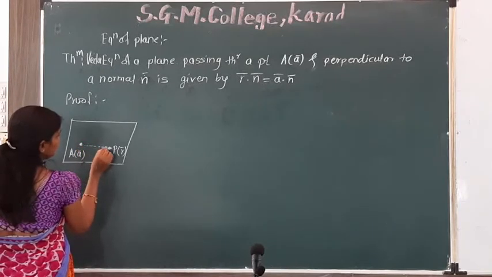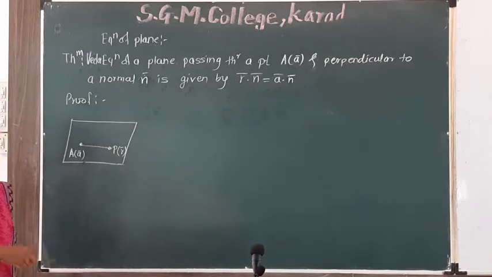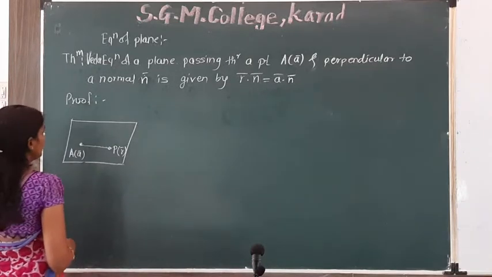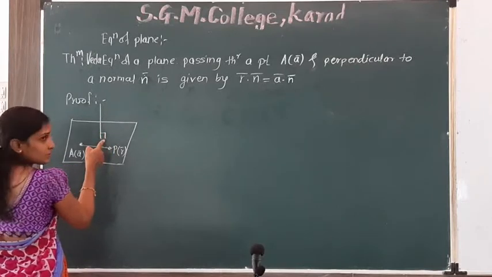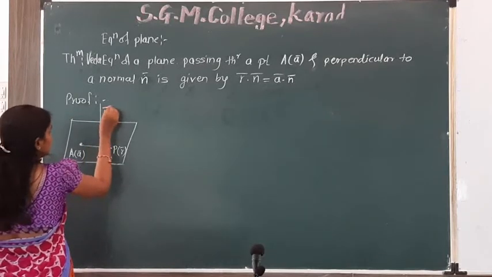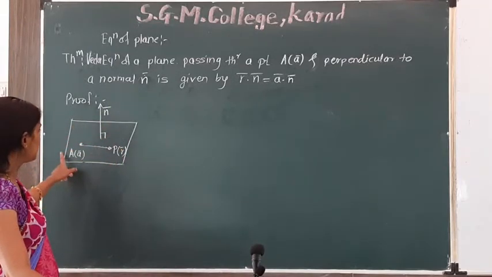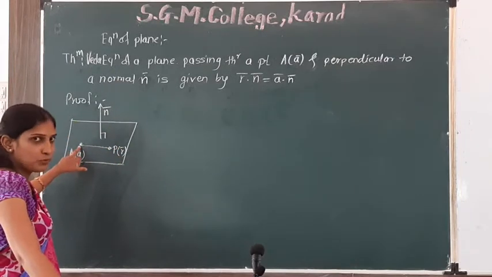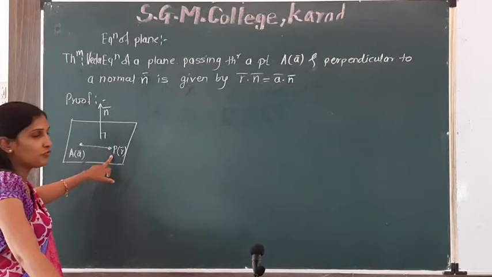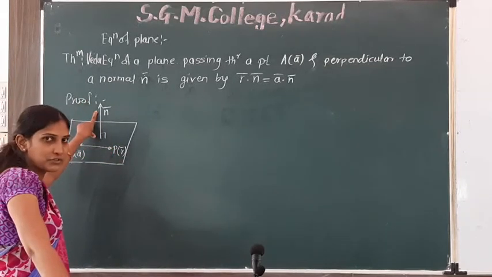This is a line passing through the two points A and P. And suppose this is a normal n bar, perpendicular to the plane. Now we have to find the equation of this plane. A of a bar is a point, P of r bar is any variable point and n bar is the perpendicular.